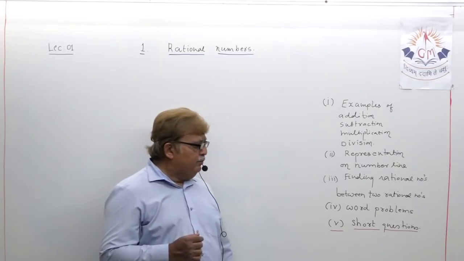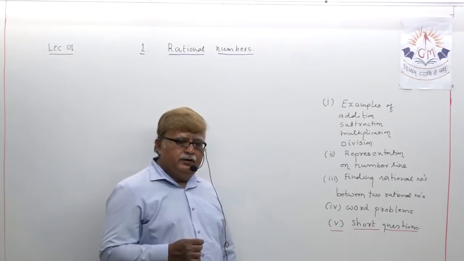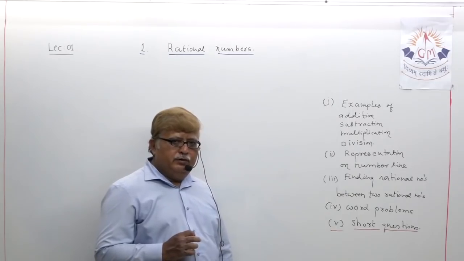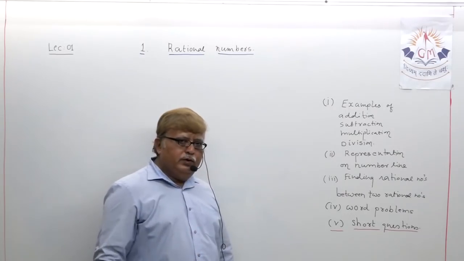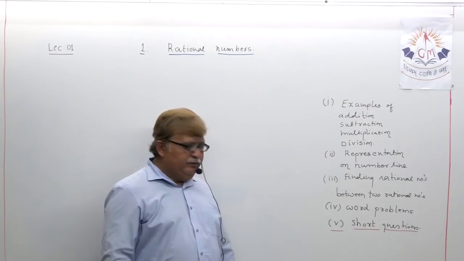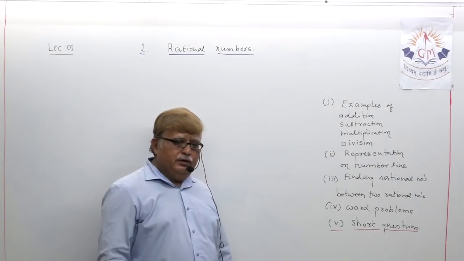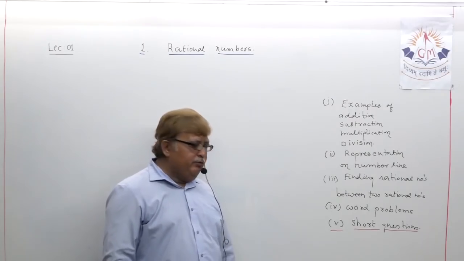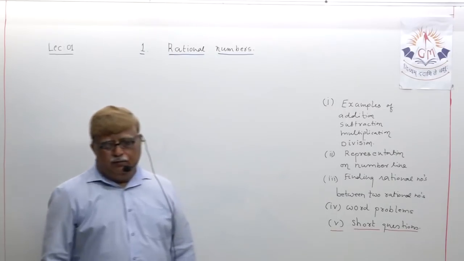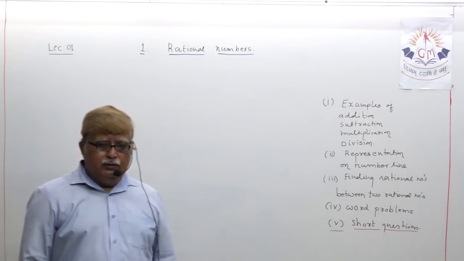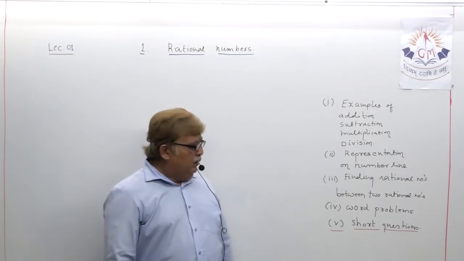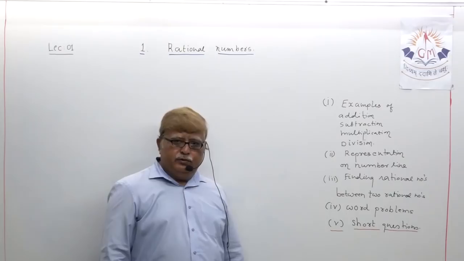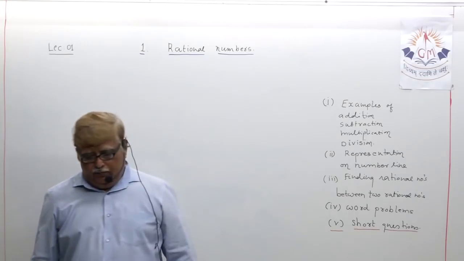Third part, finding rational numbers between two rational numbers. Fourth part, we will discuss in detail word problems, and then we will discuss short questions. So this way we will divide this chapter into 5 parts.